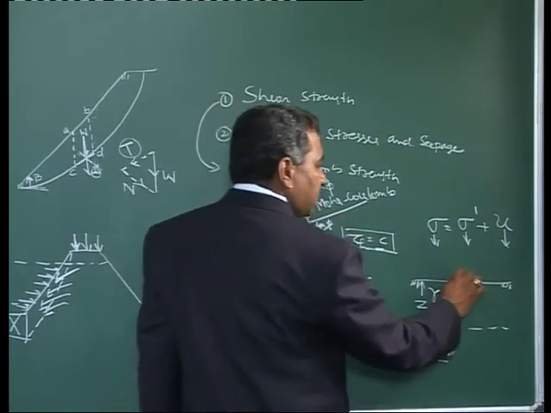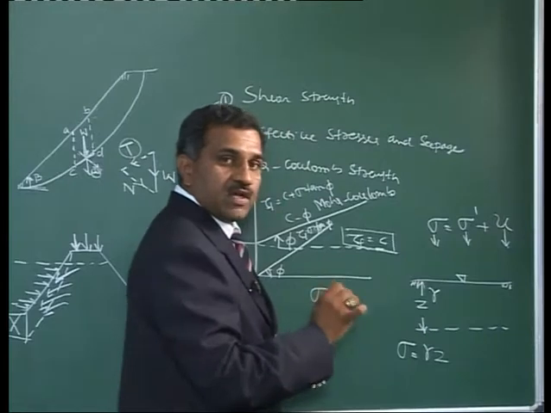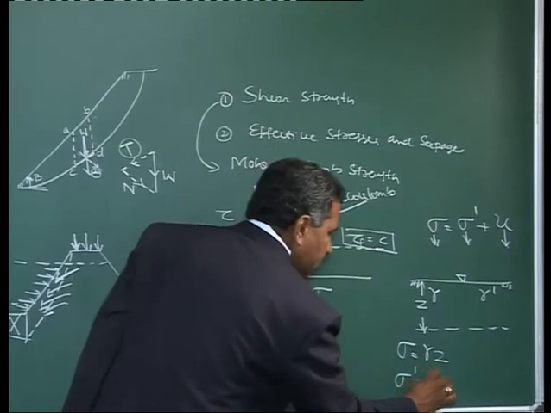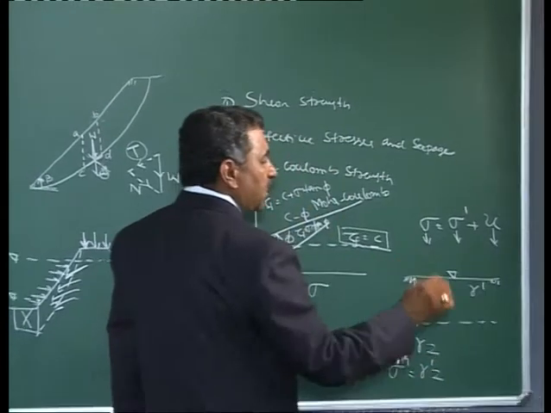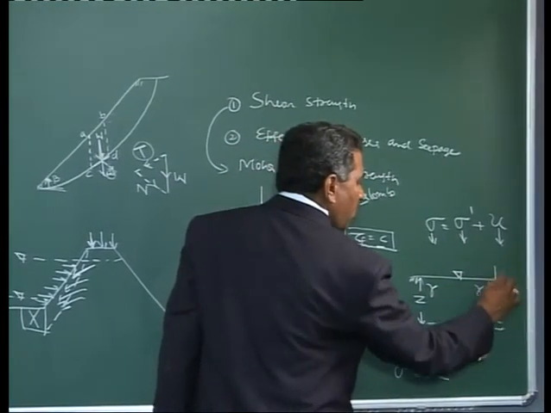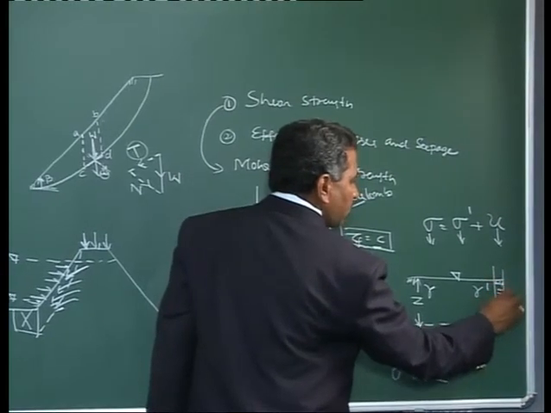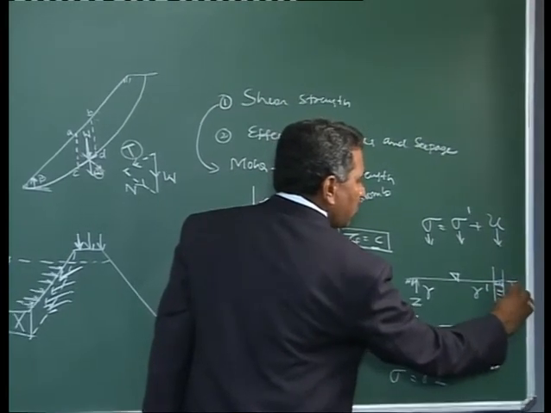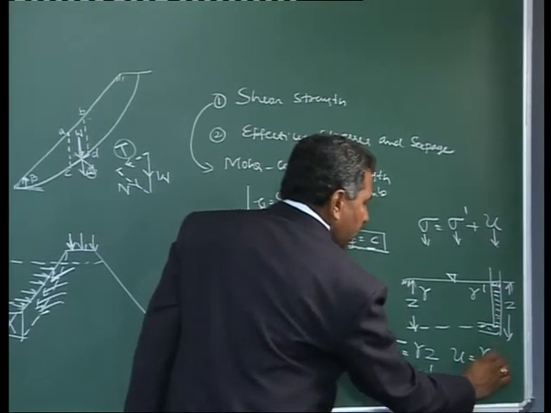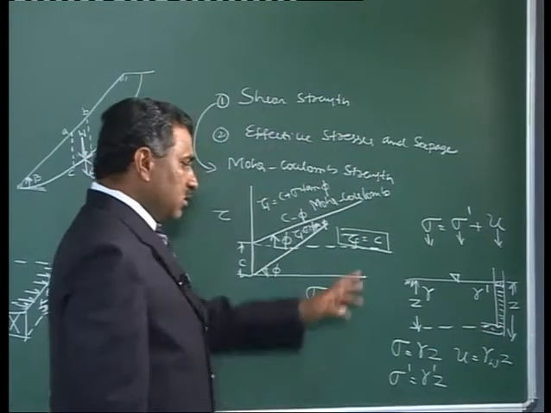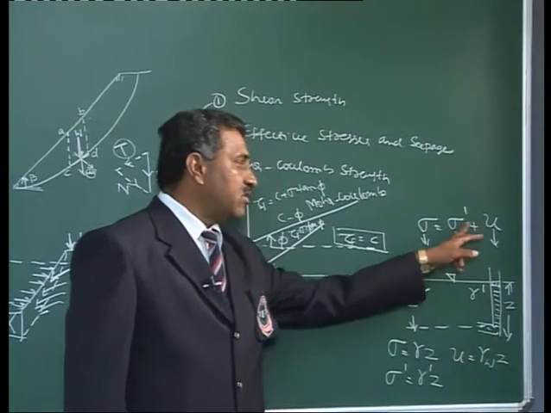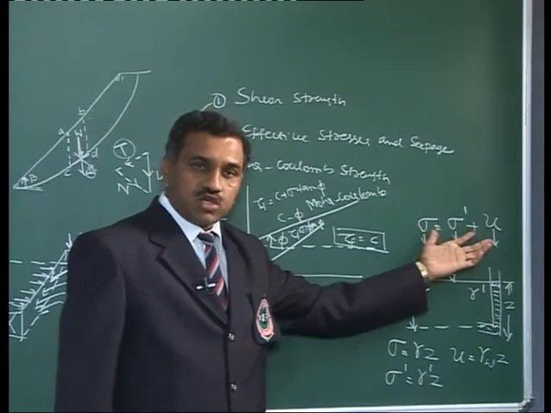My effective stress, if this layer is completely saturated, then the unit weight is gamma dash, so my sigma dash is gamma dash z. That's number one. Then if the water table is at the ground surface, if I were to put a piezometer here, water would rise up to this height Z. Then I can compute my pore water pressure as gamma W times Z. Knowing total stress gamma Z, and pore water pressure gamma W times Z, I am in a position to calculate sigma dash. This also I am using.